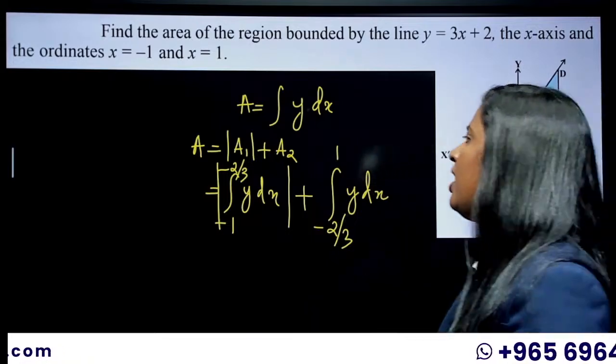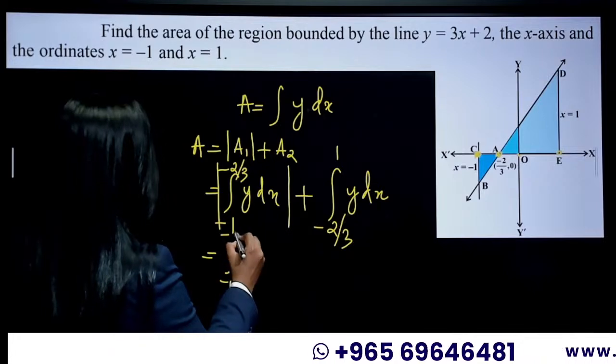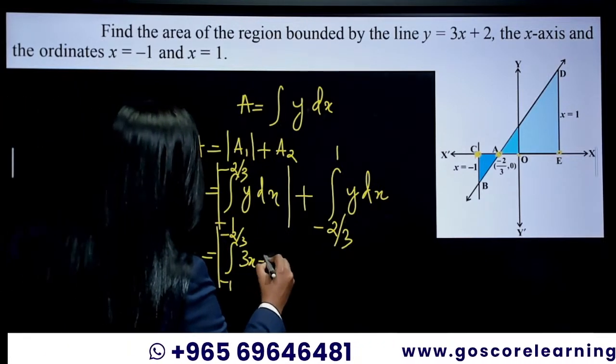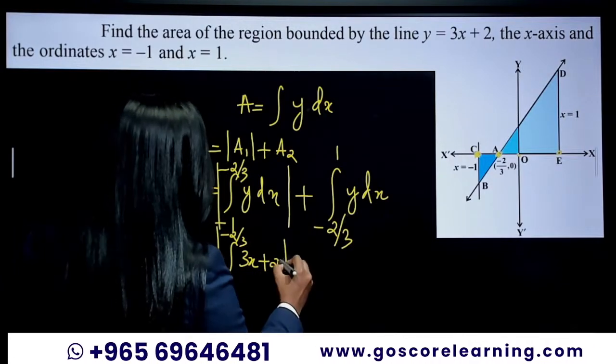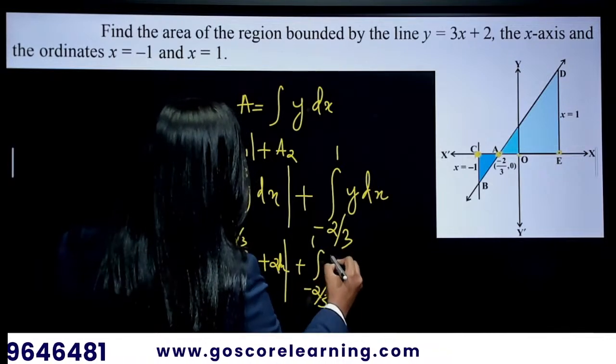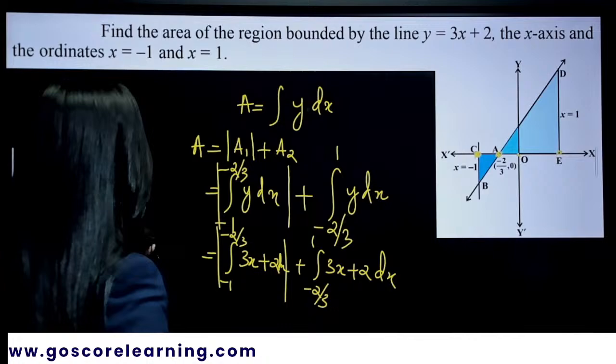Now everything is easy. Just integrate. What is y? We know that y is 3x plus 2. Always put that inside the modulus symbol. Put that 3x plus 2 inside the modulus, dx, plus integral from -2 by 3 to 1 of 3x plus 2 dx.